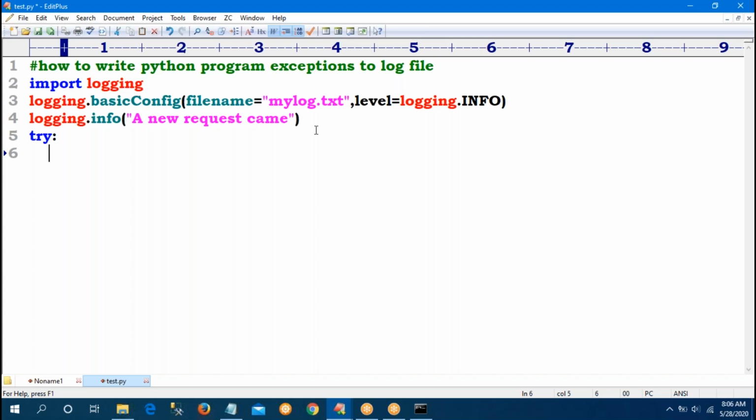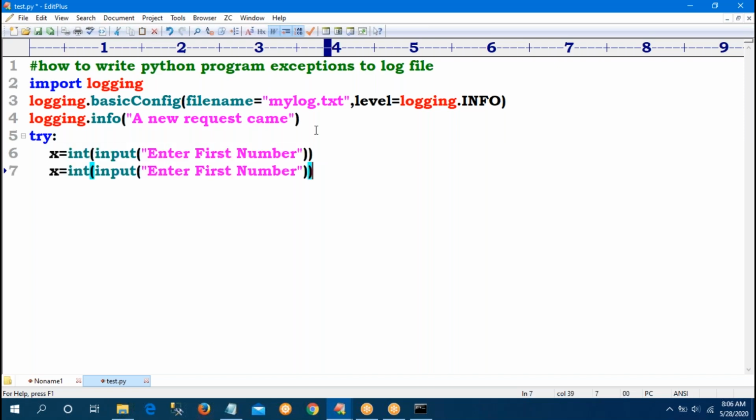Try: input first number, convert into integer, X, then the second number. If any exception is raised, I want to store that exception in the file. That's why I'm taking this one.